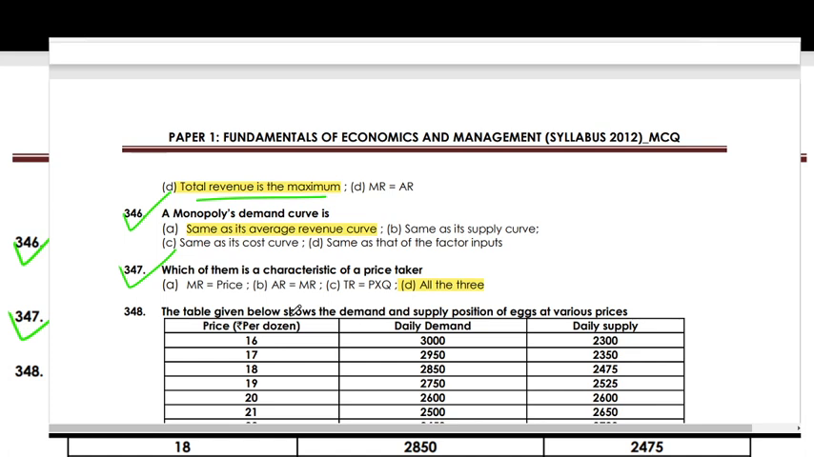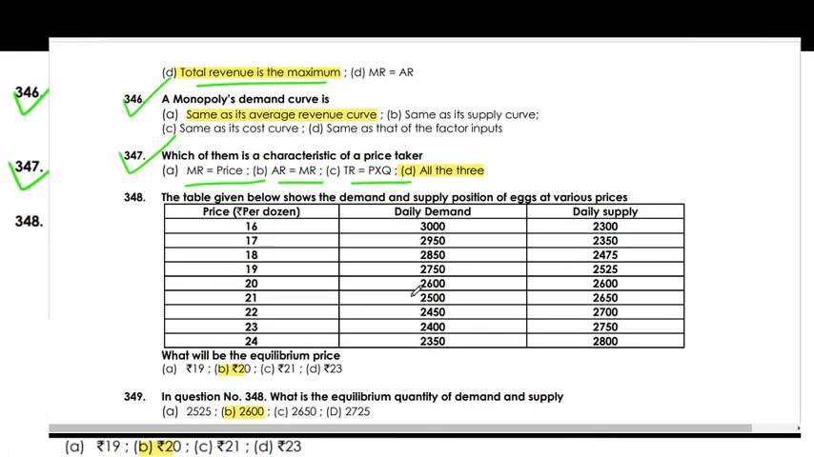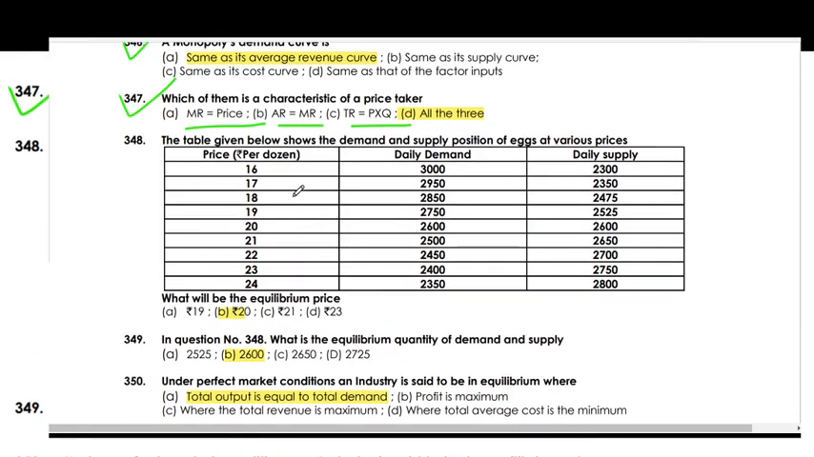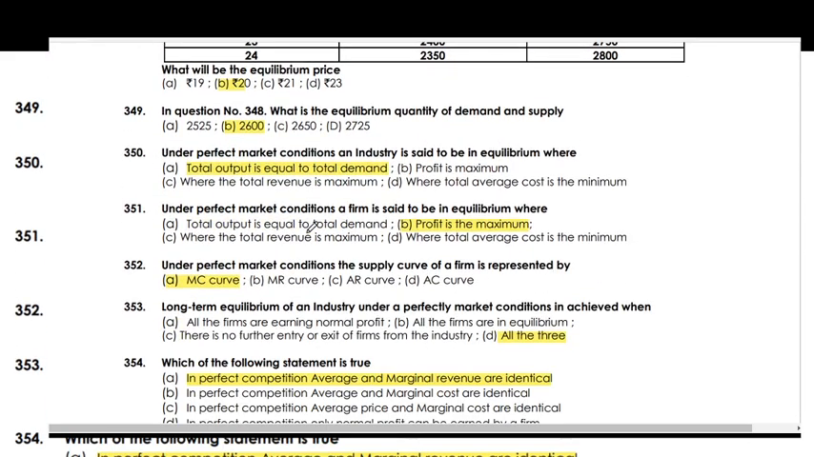Which of them is a characteristic of a price taker? MR equals price, AR equals MR, and TR equals P times Y. So these are the numericals.